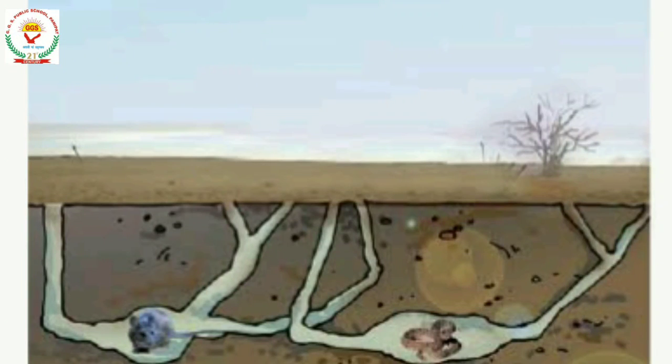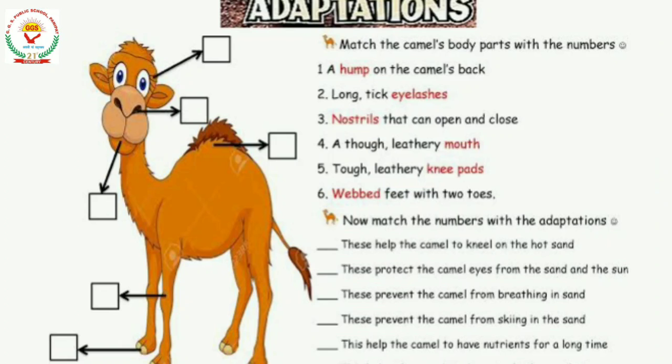Adaptation to desert habitat. Animals like rat, lizard, snake, etc. live in deep burrows to protect themselves from heat at daytime. They come out only at night when it is cool. They are called nocturnal. Camel, the ship of the desert, shows lots of adaptation.